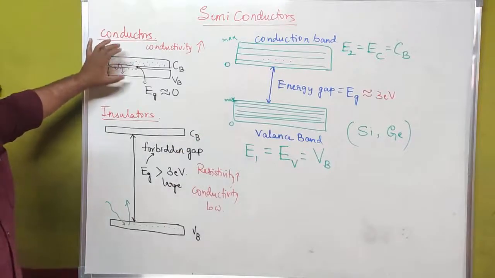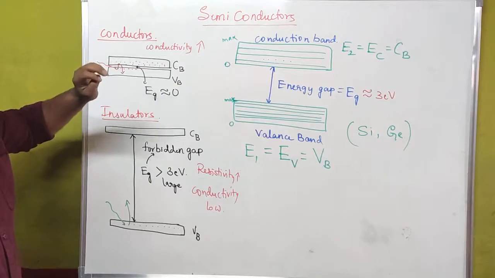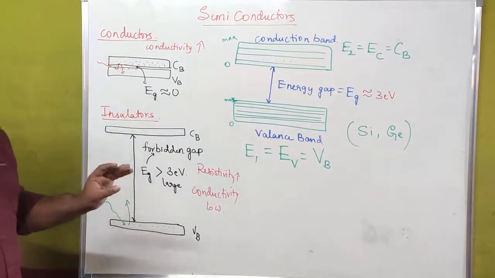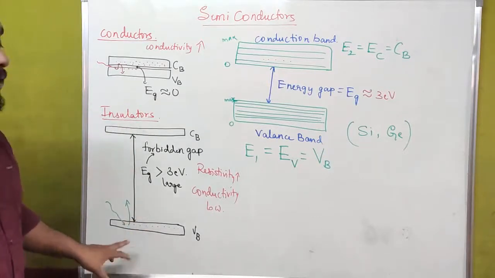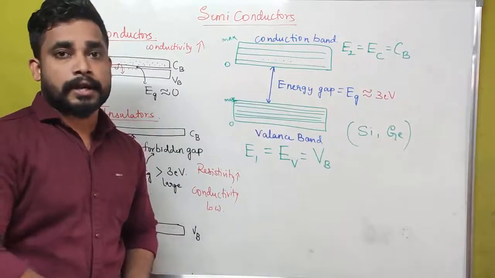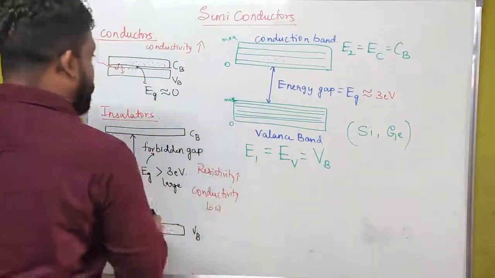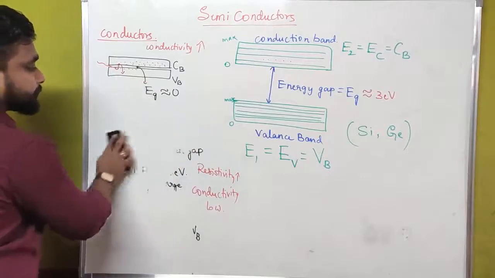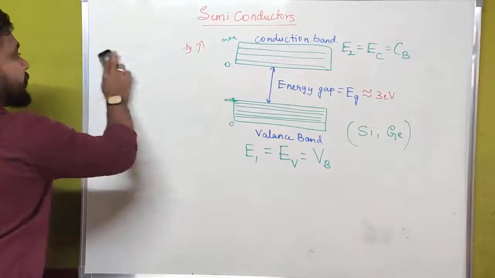Examples for conductors are most of the metals, such as iron, cobalt, nickel, copper, gold, and silver. For insulators, wood, rubber, plastic, glass, and stone are examples. And for semiconductors, silicon and germanium. Let us see further about semiconductors. There are two different types of semiconductors.